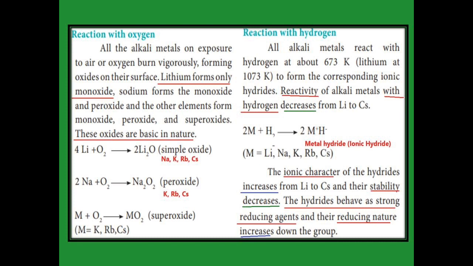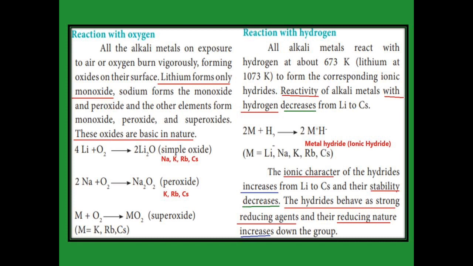The next one: the alkali metals react with hydrogen at high temperature. Lithium alone at 1073 Kelvin, the rest of the alkali metals at 673 Kelvin, react with hydrogen and form the ionic hydride. See the reaction: M plus H2 gives M+ H-. What does M+ mean? Metal always has electropositive character. So when M is positive, the hydrogen automatically has a negative character. So it is a cation and anion, so it is an ionic hydride.